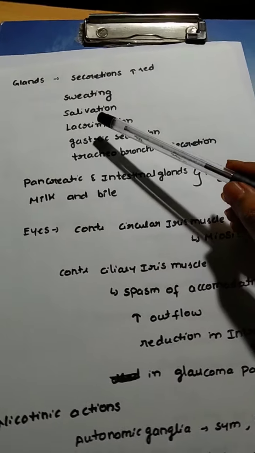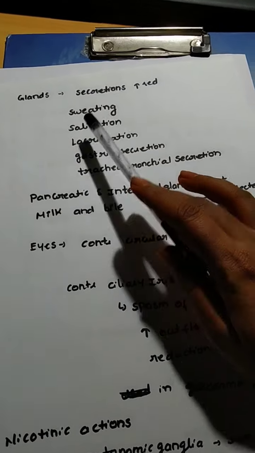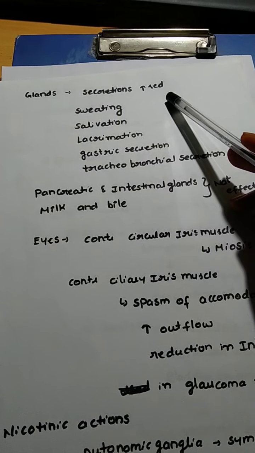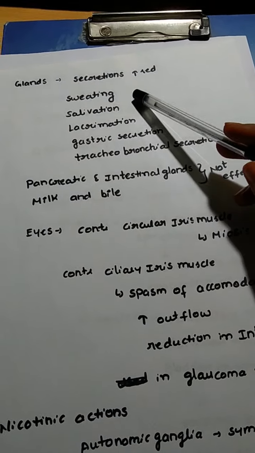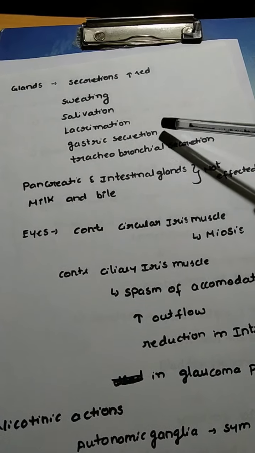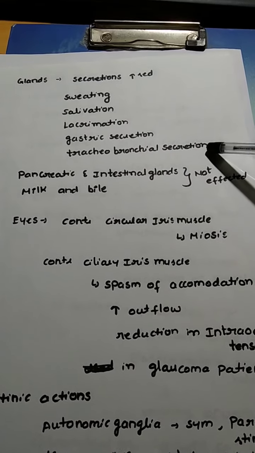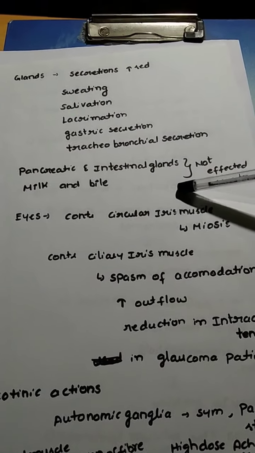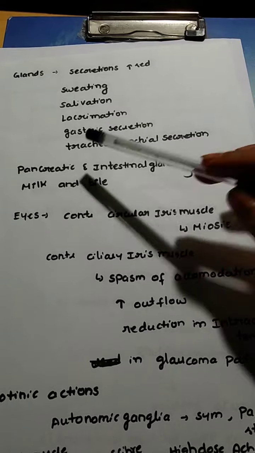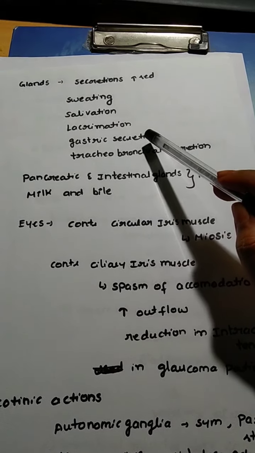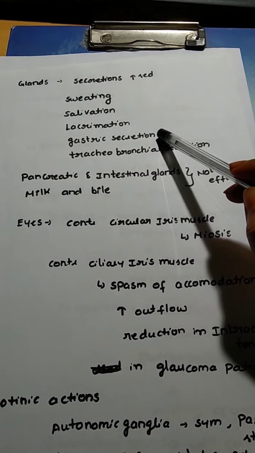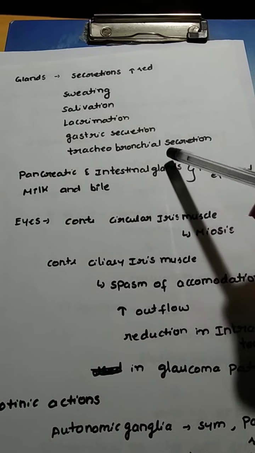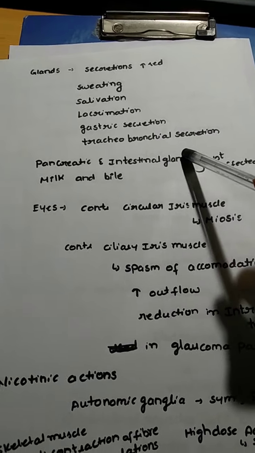The muscarinic actions of acetylcholine will also be seen in glands, because the secretions of the glands will be increased, which will cause sweating, salivation, lacrimation, gastric secretion and tracheobronchial secretion. Whereas acetylcholine will not have any effect on milk and bile secretion, and also it will not show any effect on pancreatic and intestinal glands. The gastric secretion is due to the action of acetylcholine on gastric glands, but it will not show its effects on intestinal glands.